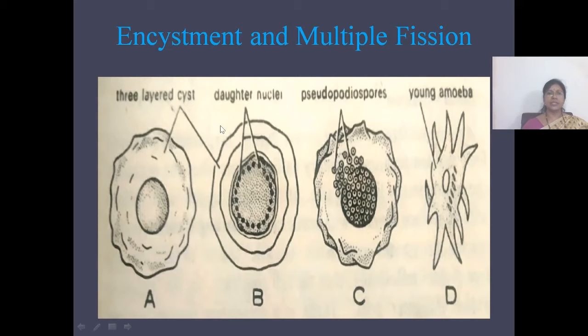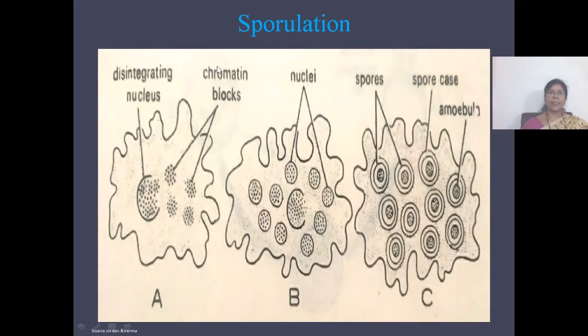The presence of the three cysts around the body, this condition is called encystment. And now let us see about another asexual reproduction, that is sporulation.